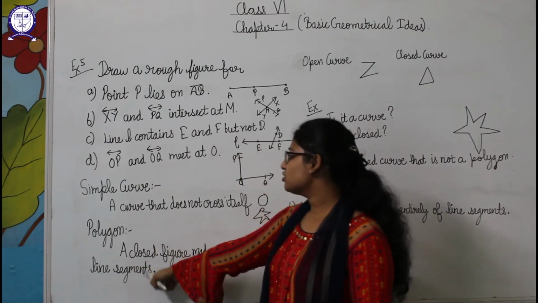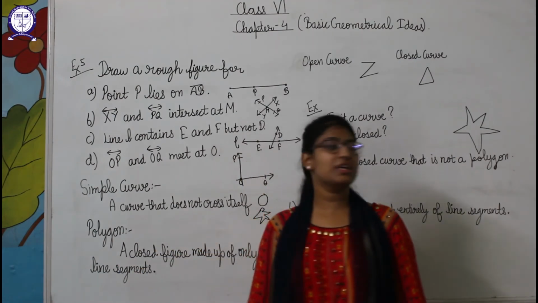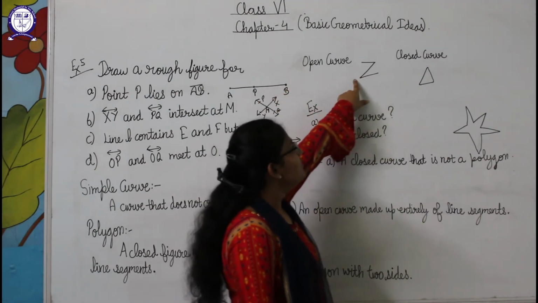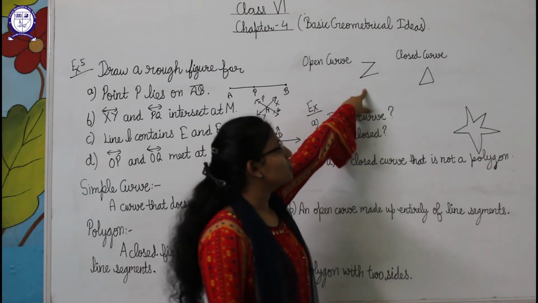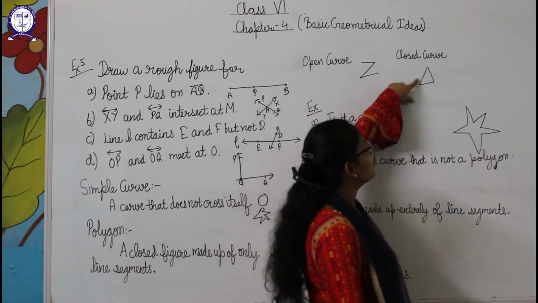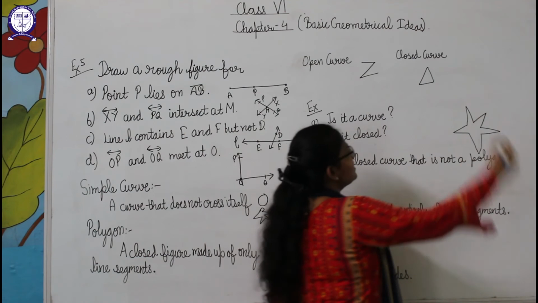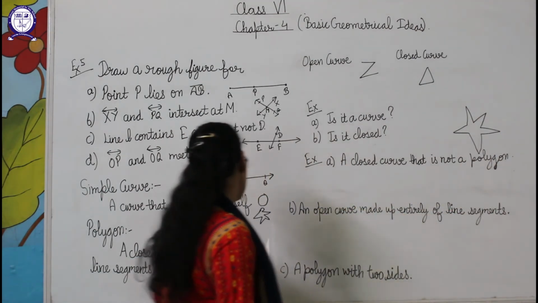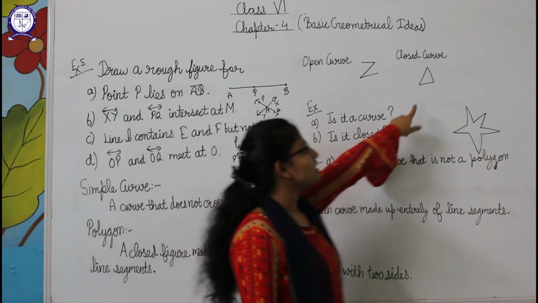So for this, students, you must know about the closed figures. What are closed curves or closed figures? This is an open curve, as it has no boundary here, and this is a closed curve because it is closed. And if it is said to draw a polygon, what is polygon? It should be a closed figure. This is a closed figure.